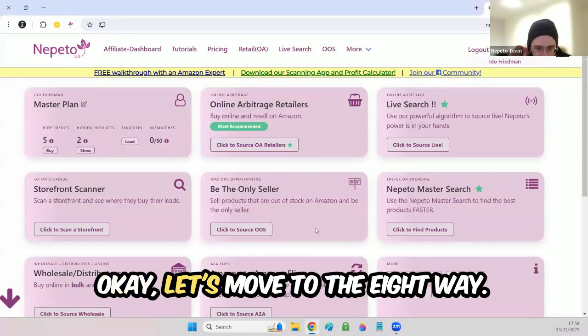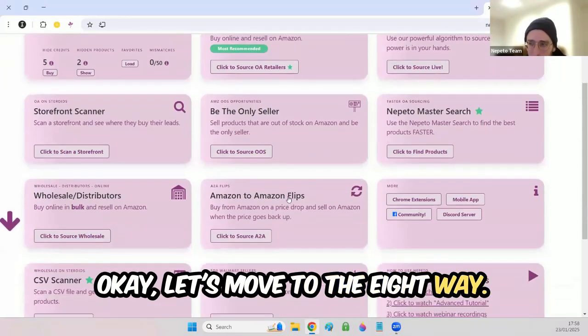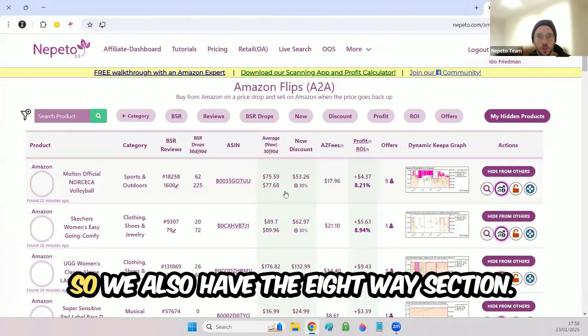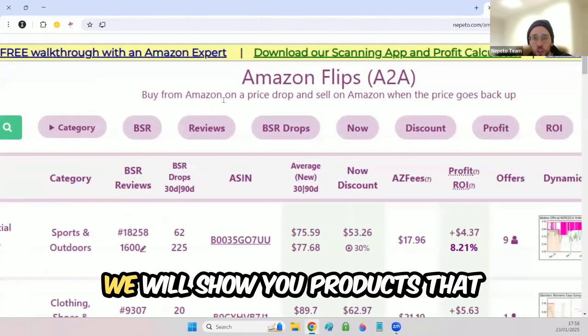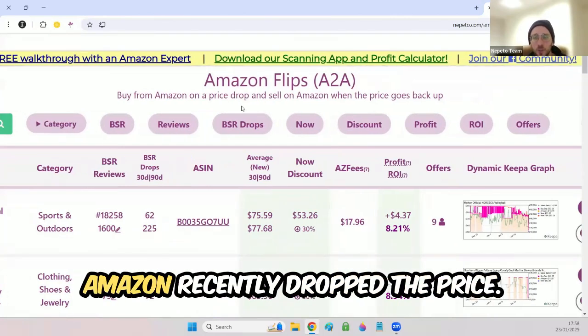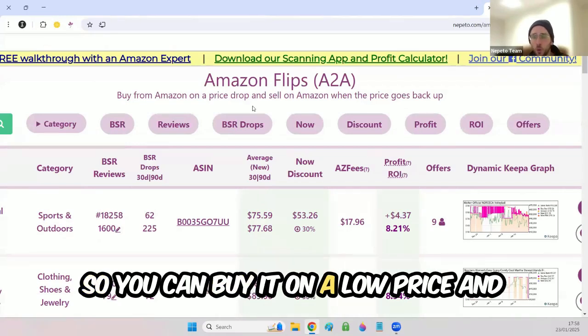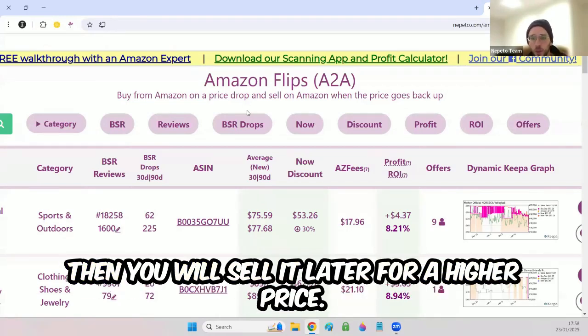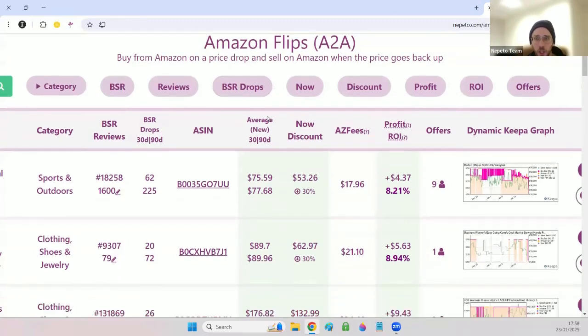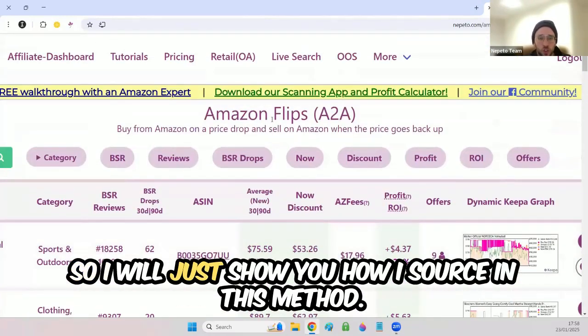Okay, let's move to the A2A. So we also have the A2A section. In the A2A section, we will show you products that Amazon recently dropped the price on, so you can buy it at a low price and then sell it later for a higher price. I will just show you how I source in this method.